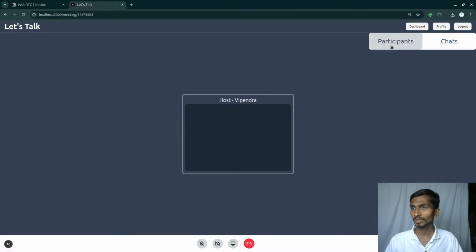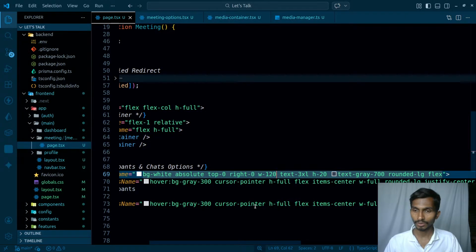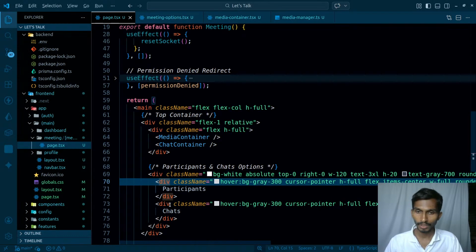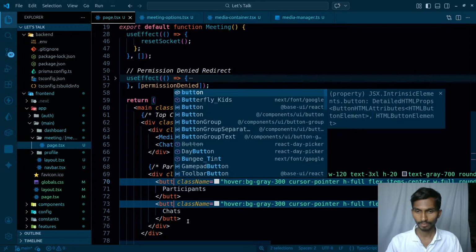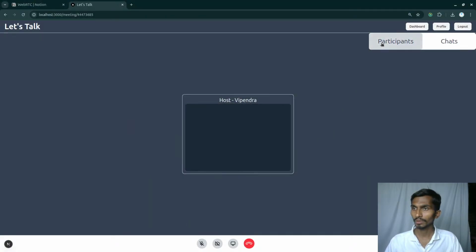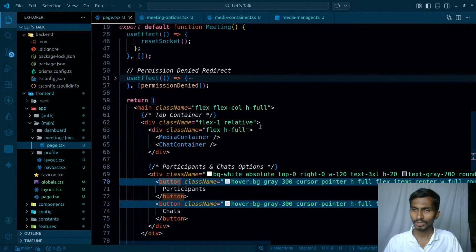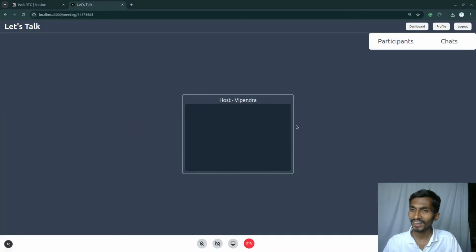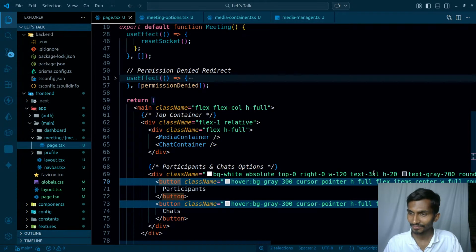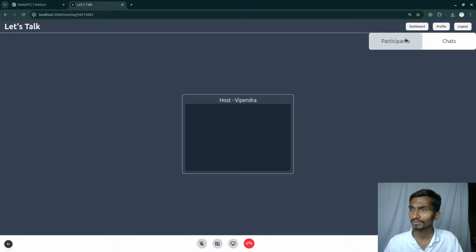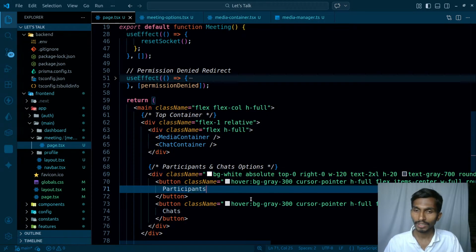I can click on the participant to get the number to check the participants. I can click on the chats to just simply check the chats and all. So this is fine. And let me make them buttons. So this is how I'm gonna be going ahead with the things. So okay, this is not the worst thing ever. Okay, if I just try to decrease the size of it, so 2XL, this is fine. Apart from this, I need to have some icons here.